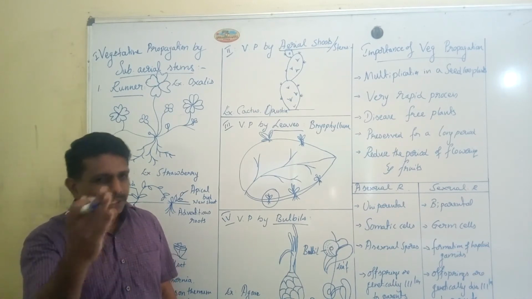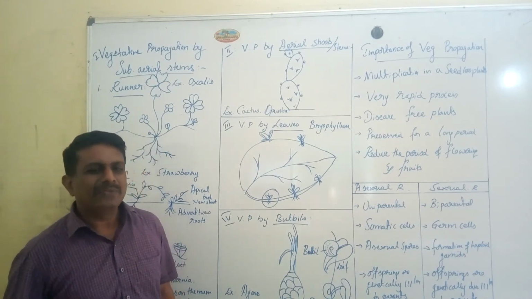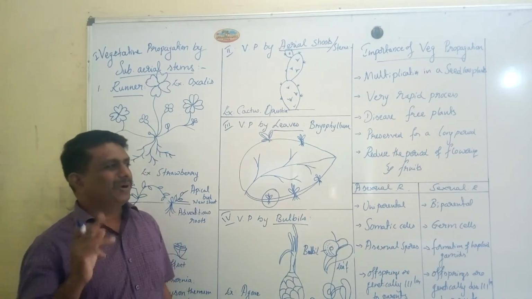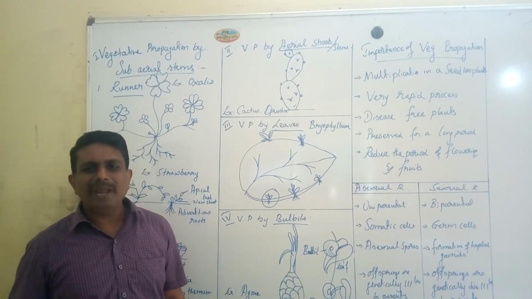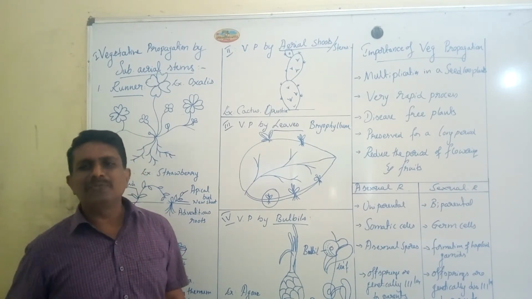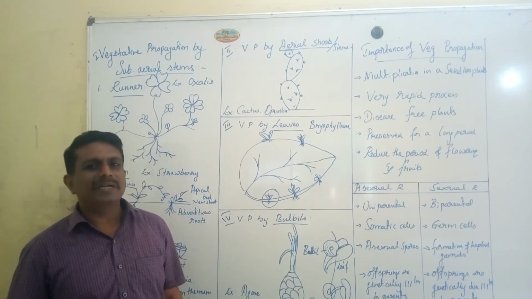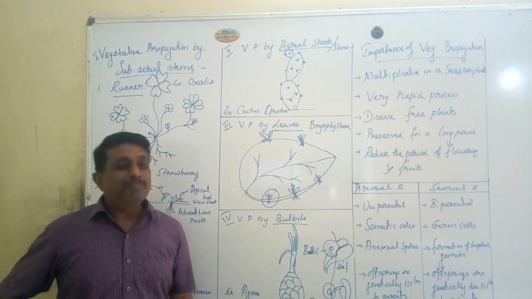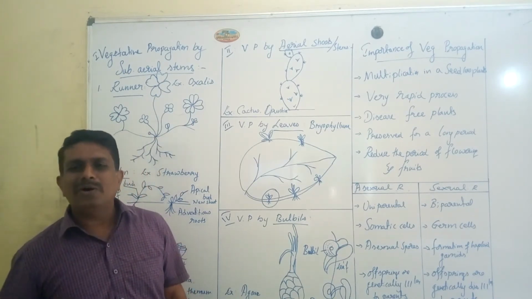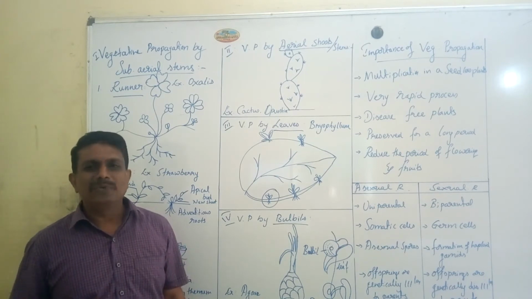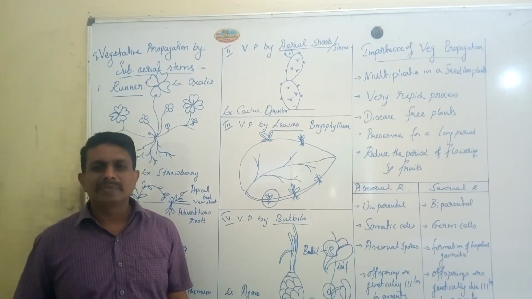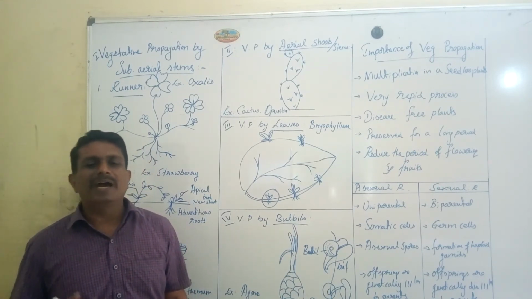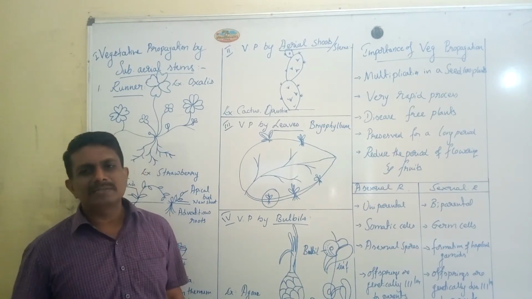The rate of reproduction is very rapid in vegetative propagation. It is very helpful for the production of disease-free plants. The good quality of the plants can be preserved for a long time by using vegetative propagation. Finally, it reduces the period for flowering and fruiting of plants.